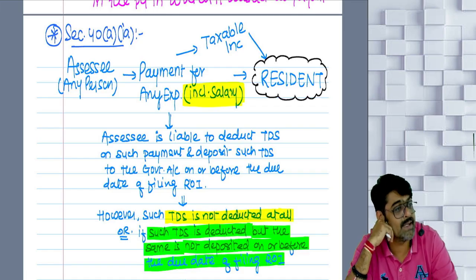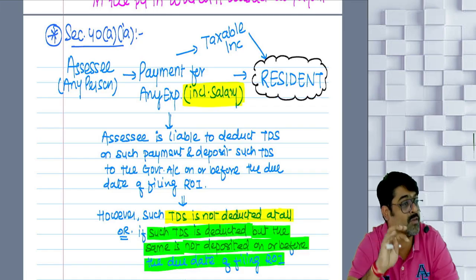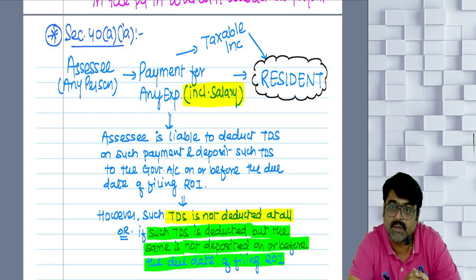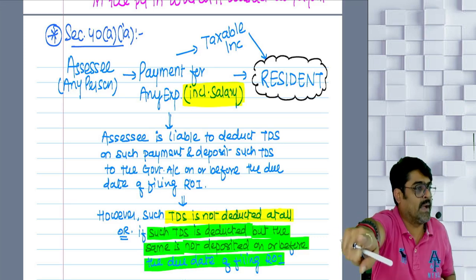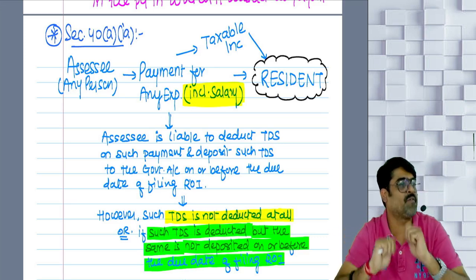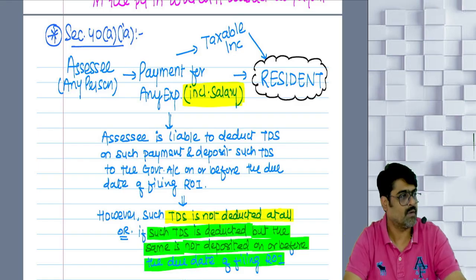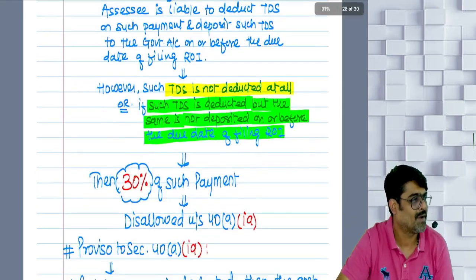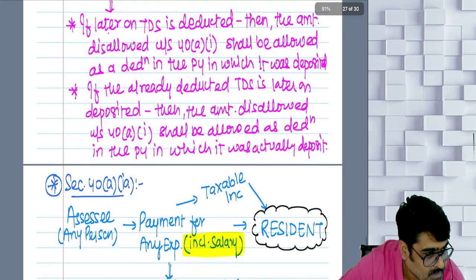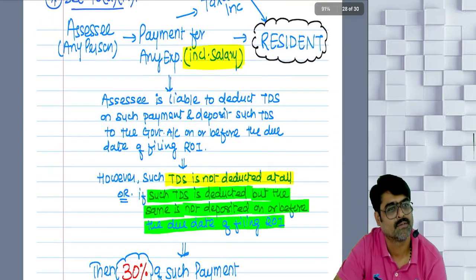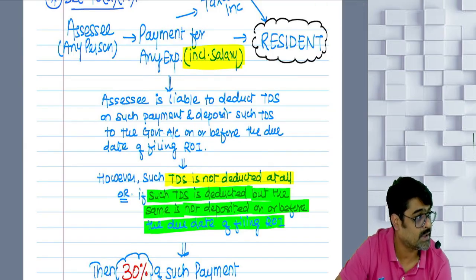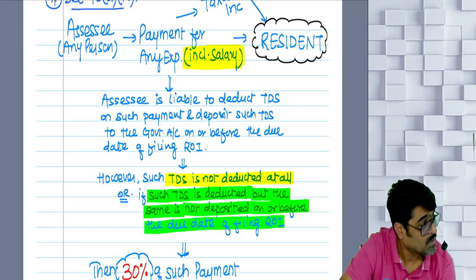Or you deduct TDS but you fail to deposit that TDS on or before the due date of filing your ROI. What will happen? That entire payment which you have made with TDS default, will it be disallowed? That will not be disallowed. Only 30% of that payment will be disallowed. Earlier it was 100%. Now it is 40A(1A), section 40 clause A subclause 1A.